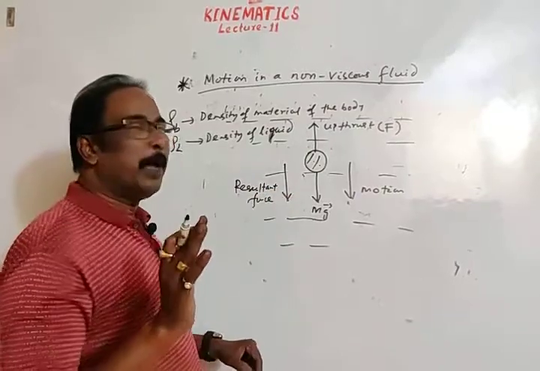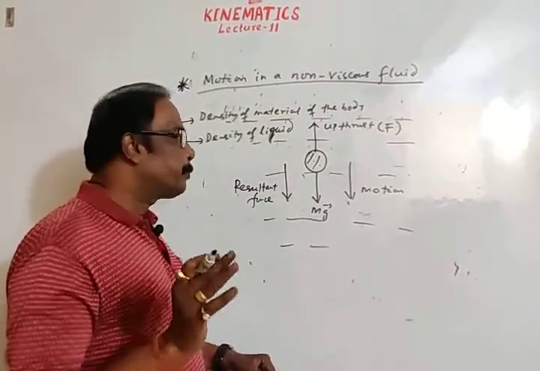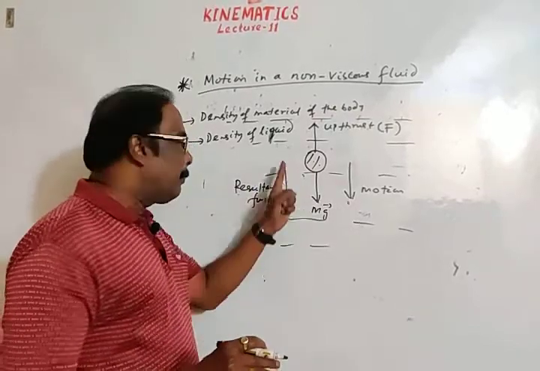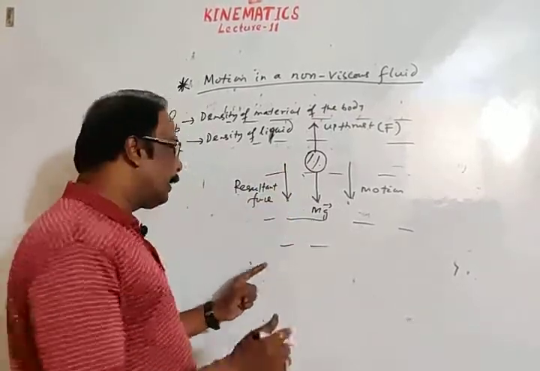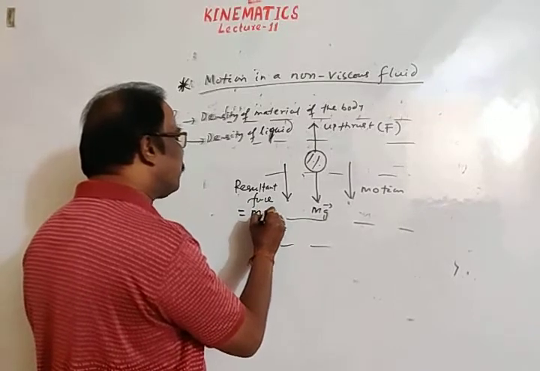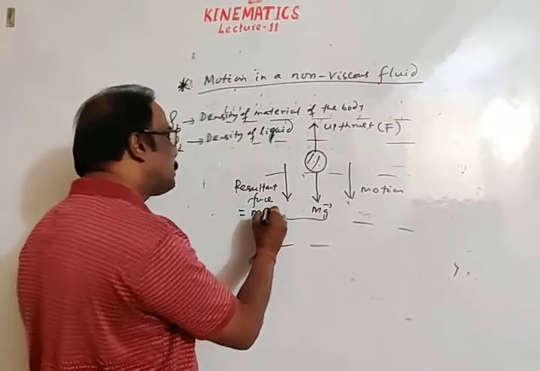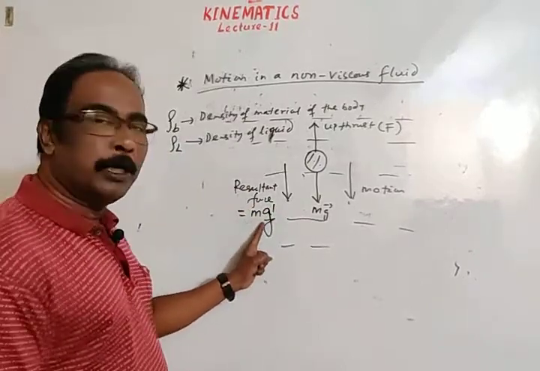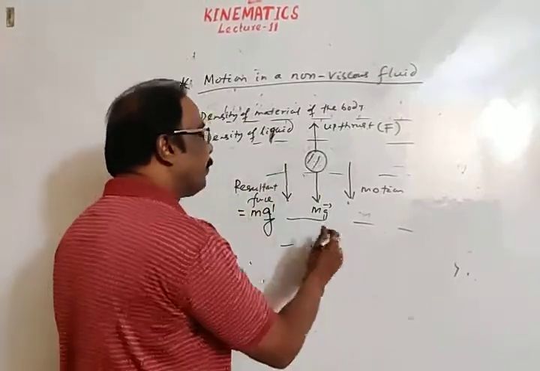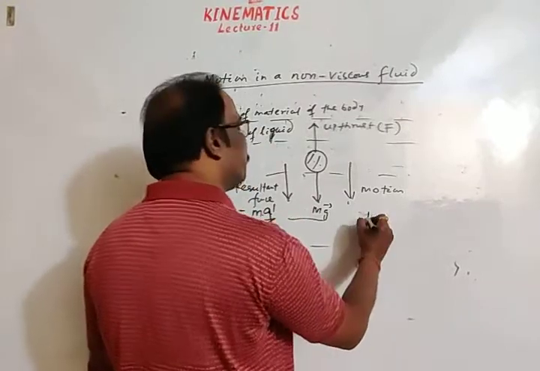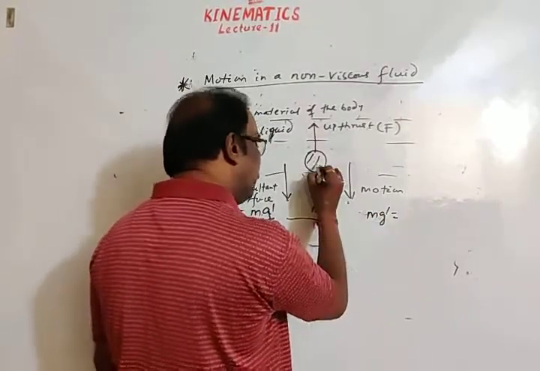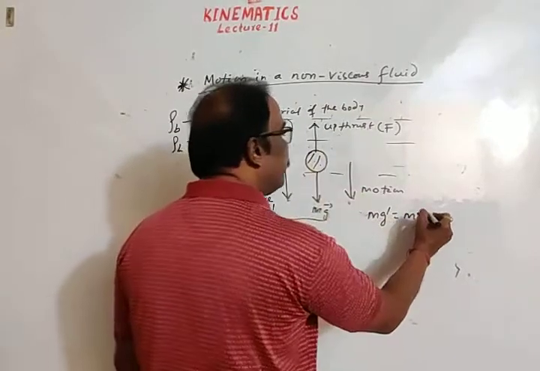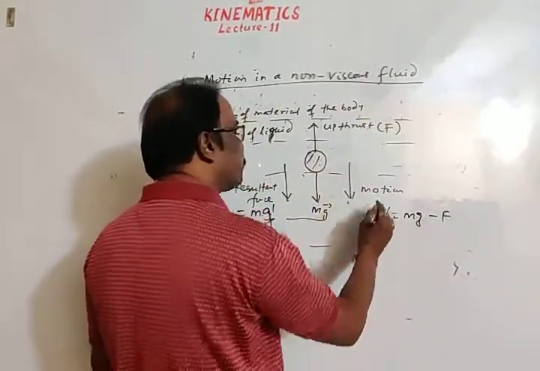Here you will find an expression for the resulting acceleration in the downward direction. Resultant force is mass into acceleration. Let the resulting acceleration be g dash. Then the resultant force m g dash is equal to the downward force mg minus the upward force, the upthrust.